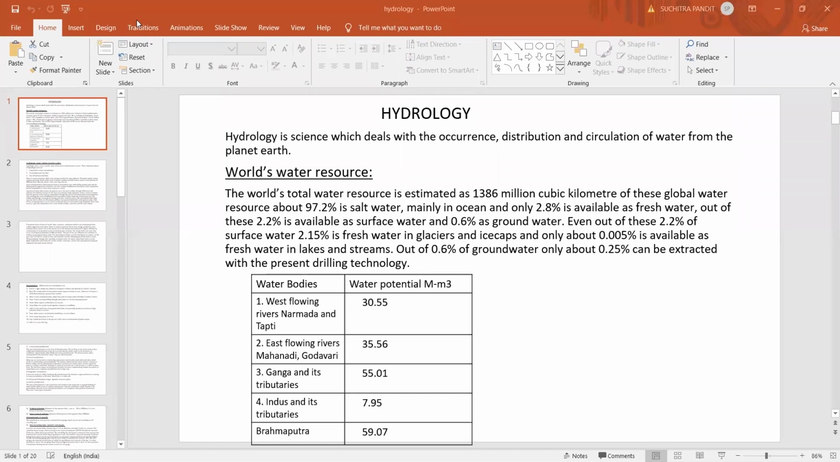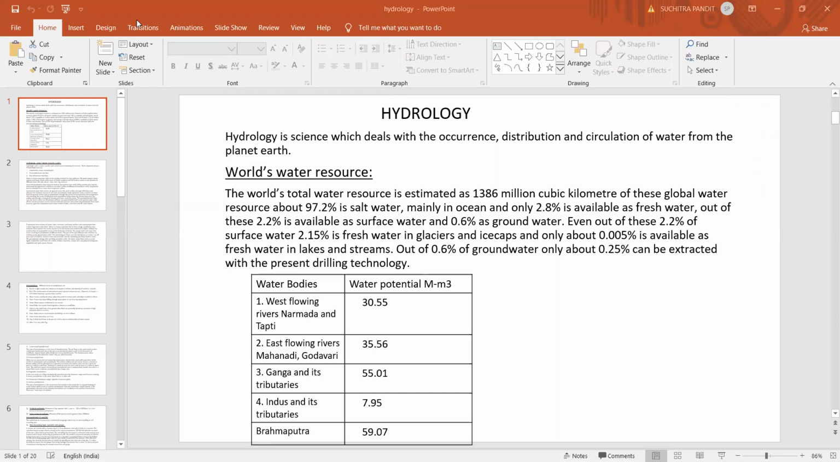So let us start the first module, hydrology. You have two parts. Part A is hydrology. Part B is irrigation engineering. So let us start with Part A, the first module. Now, hydrology. Let us define what is hydrology. Hydrology is a science which deals with occurrence, distribution, and circulation of water on the planet Earth.